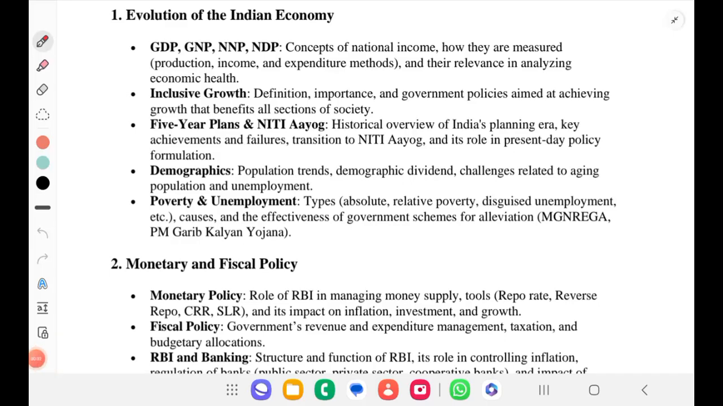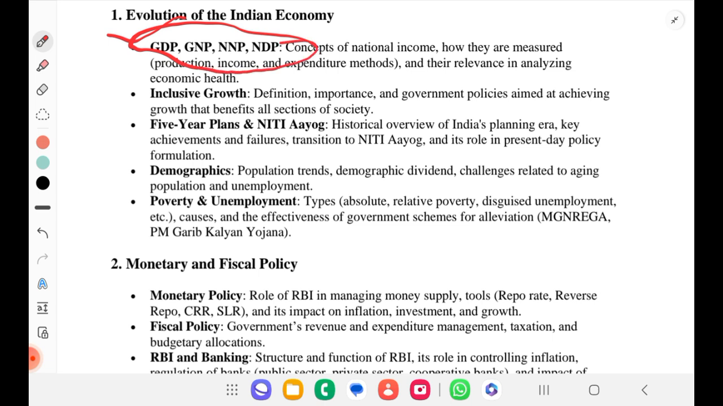Hello everyone. We have completed the first session based on the first chapter, that is evolution of Indian economy. Under that we have completed GDP, GNP, NNP, NDP, GDP at factor cost, GDP at market cost, and how it is different from national income, and which organization is measuring all these parameters. All those topics are covered under evolution of Indian economy under the topic GDP, GNP, NNP and NDP.